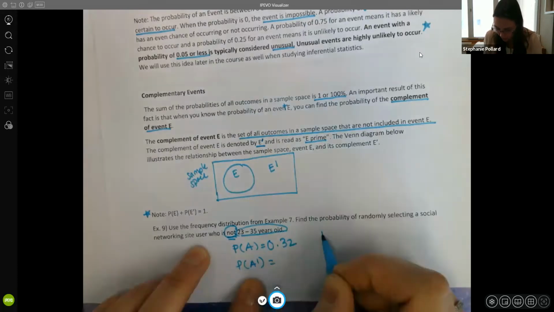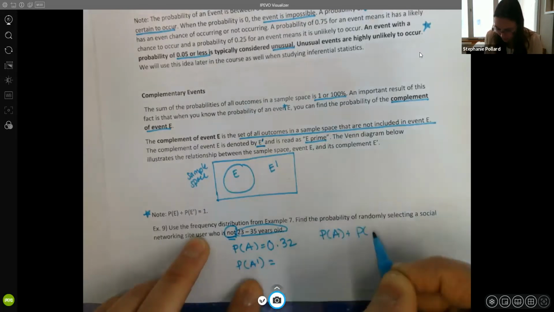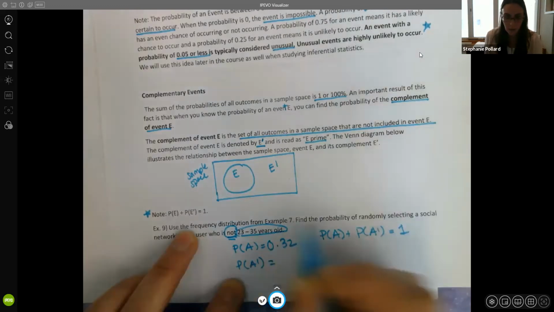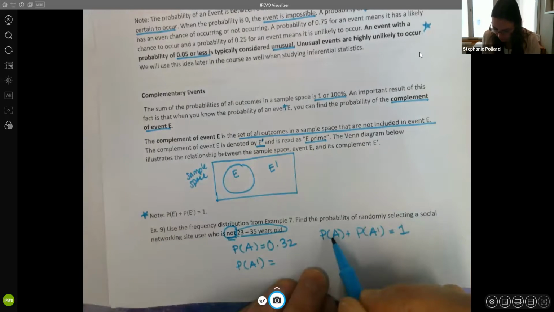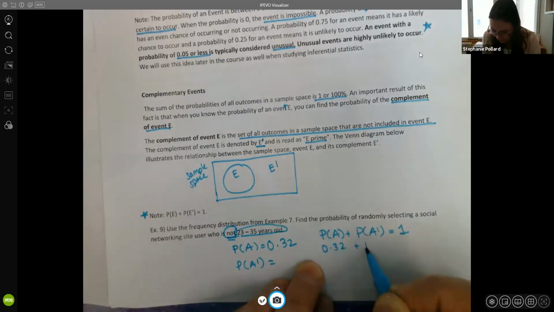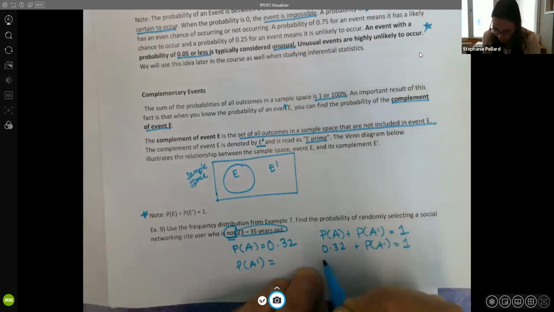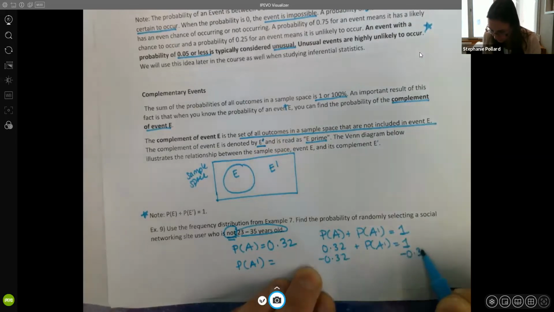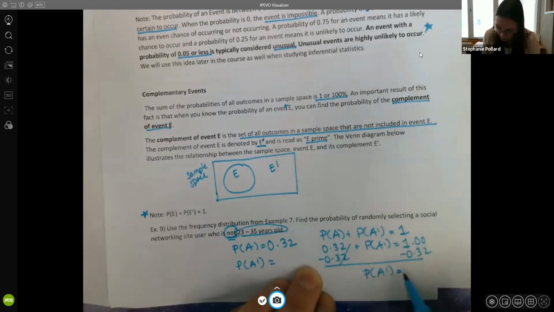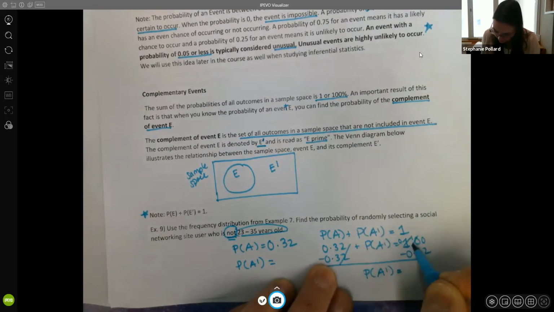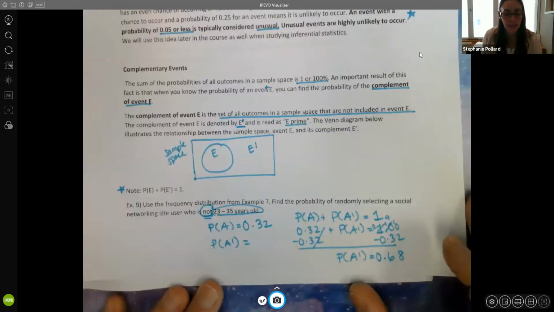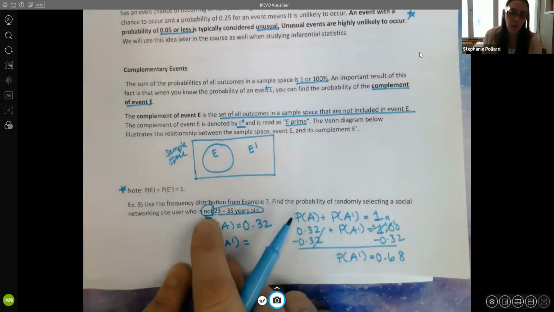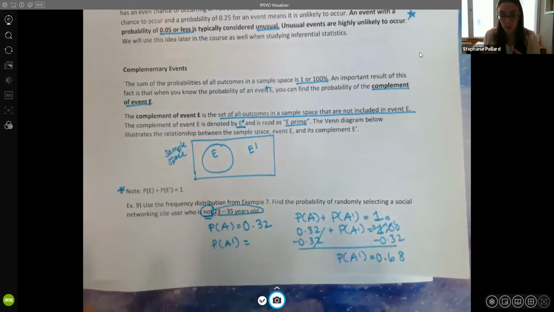Well, remember that the probability of the event plus the probability of its complement is always going to equal 1. So if I know one of these facts, 0.32, then I can use my solving techniques here, just like if I was solving an equation, to subtract and get that probability of the complement. So we get 0.68. So it's very easy for us to find a not idea if we already know the probability of the event occurring. We can just subtract it from 1 to find the other half.